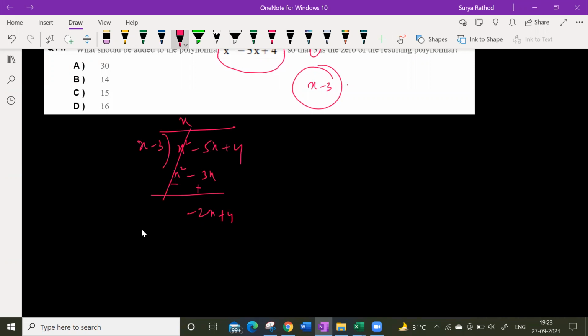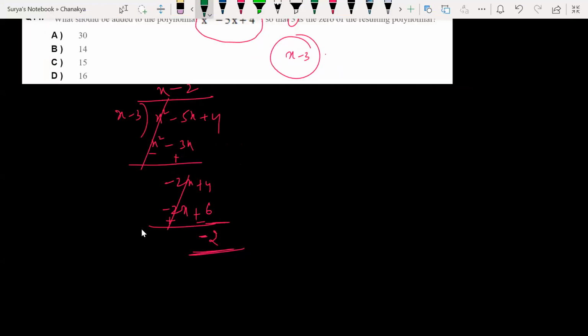So what do you get here now? Look at this. So minus 2x plus 4. Again, minus 2x plus 6. So minus 2 is my remainder. Minus 2 is my what? Remainder. All right, minus 2 is my remainder.